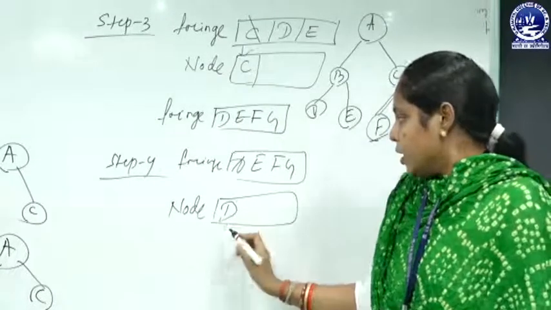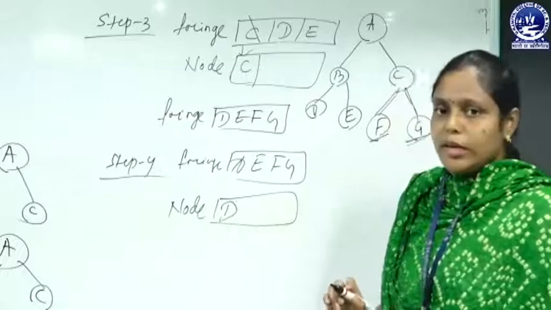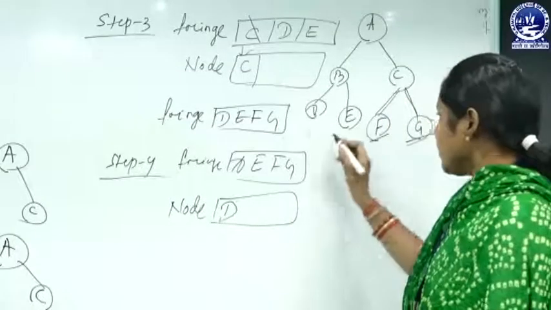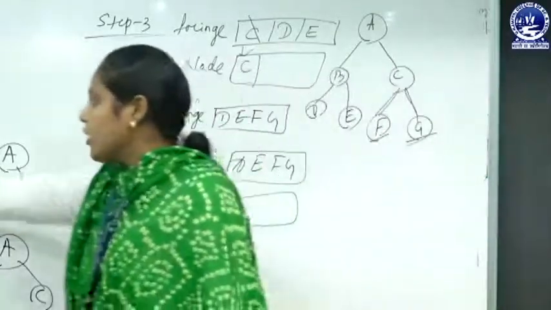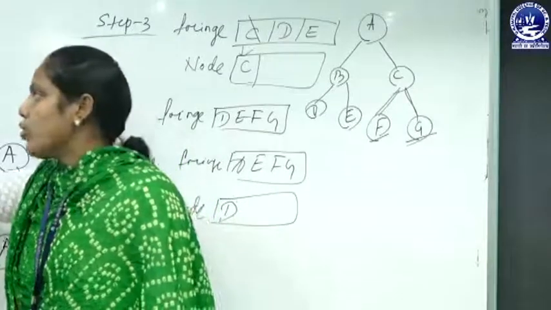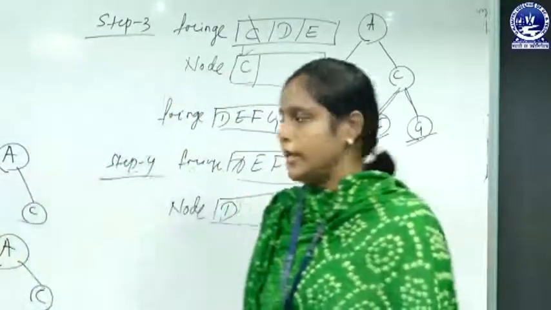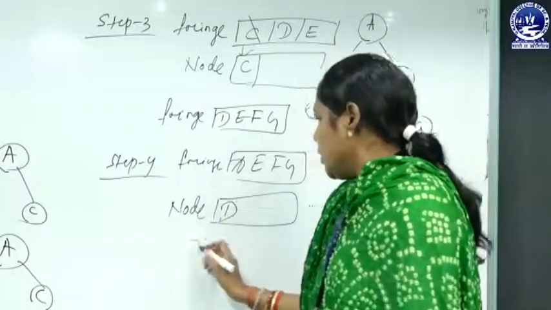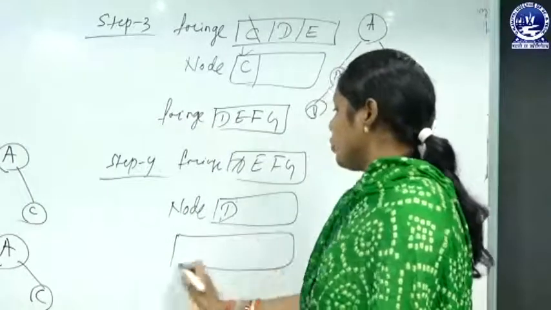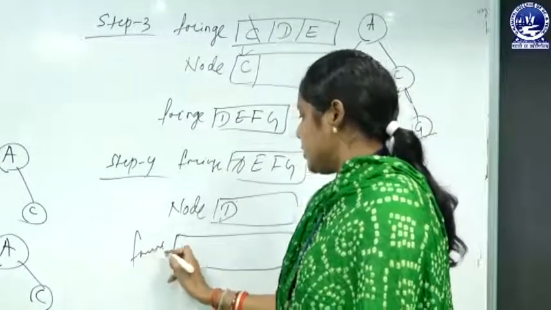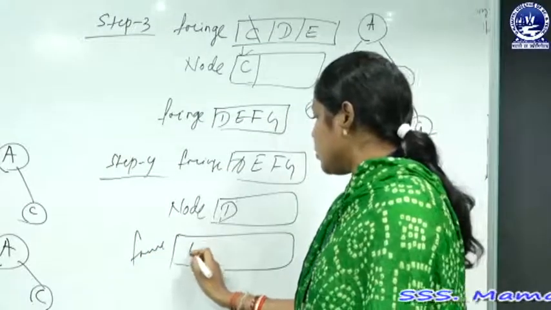Again the successor of this node D is generated. Here in our search tree there is no successor of our node D. That means nothing is added to our fringe list,